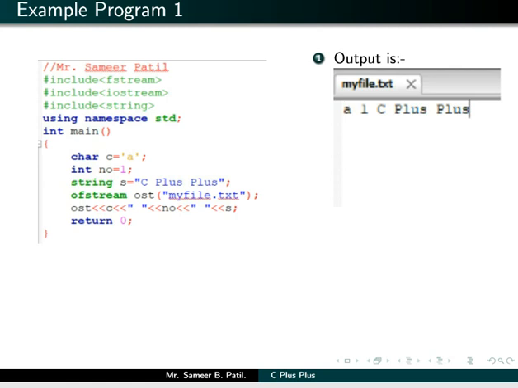Upon successful execution of this program, the right side diagram shows a file created as myfile.txt, and as you can see, the first character in this file is A, followed by a space with digit 1, followed by a space and the string C space plus space plus. So this is a very basic program. Let's try this program in Code::Blocks.